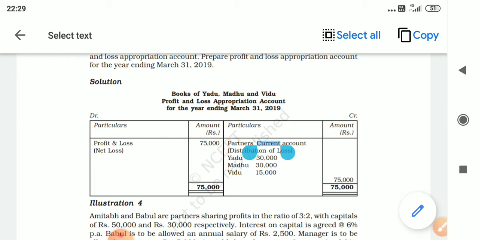These three are actually charge on profit. So even if the firm has incurred a loss, these three things will be given, will be paid for. Actually, interest on loan, rent to be given to the partner because the partnership firm has used his personal property, and manager's commission. These three items are supposed to appear in profit and loss account. If it is missed out in profit and loss account, you can show it on the debit side of P&L appropriation account even when the firm has incurred a loss. Even then, because these three items are charge on profit.